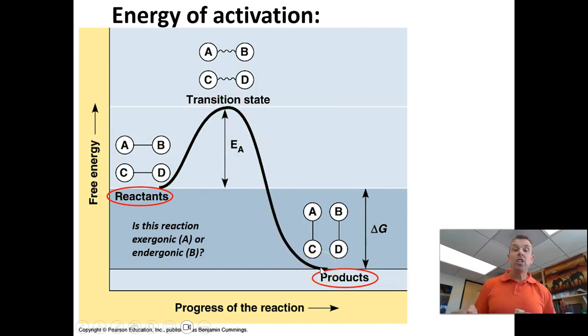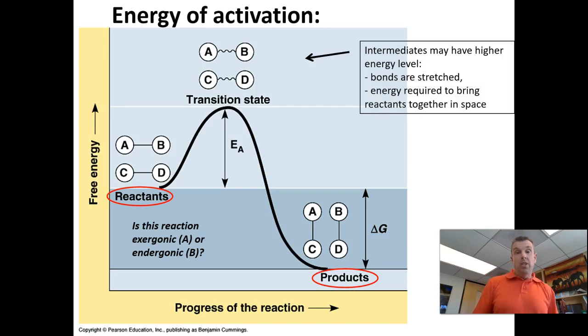So the energy of activation is not part of the delta G, but this is why reactants don't automatically, instantaneously go to products. So even though my sugar packets will give off energy when I break that sugar bond, there's enough of this energy barrier that it's not going to happen automatically. It needs something to help catalyze it, something to speed it up, or something to get it started. Just like the tree is not going to spontaneously combust, even though once it starts, it can give off a lot of energy. It's exergonic. It needs something to get it over its energy of activation, a lightning strike, a spark, something like that.